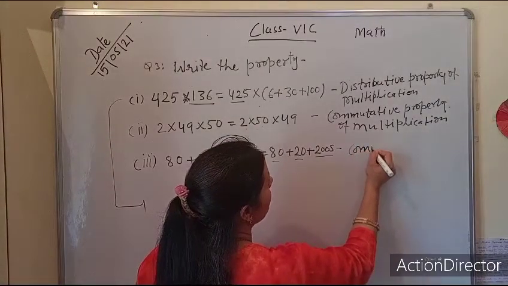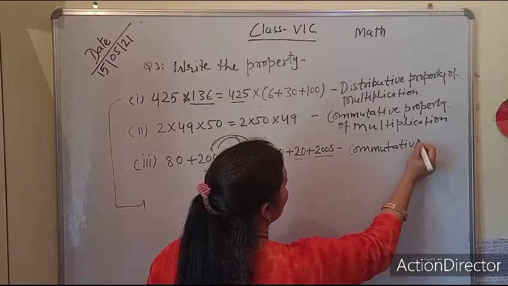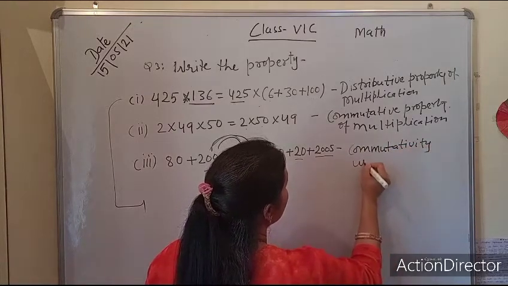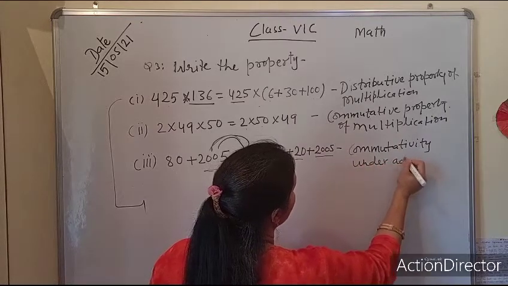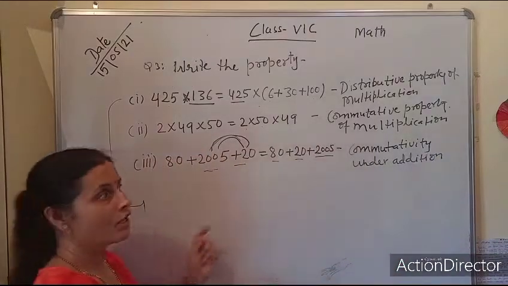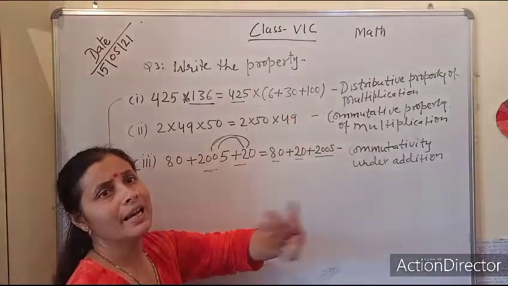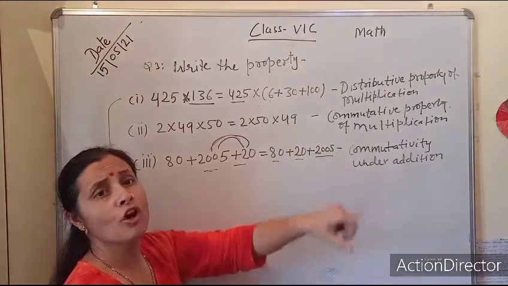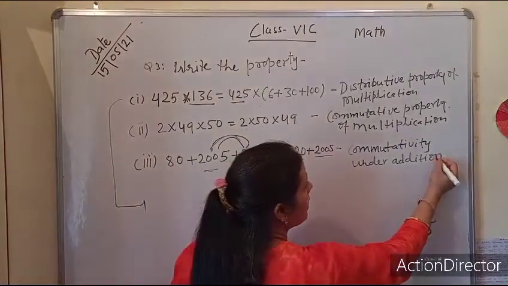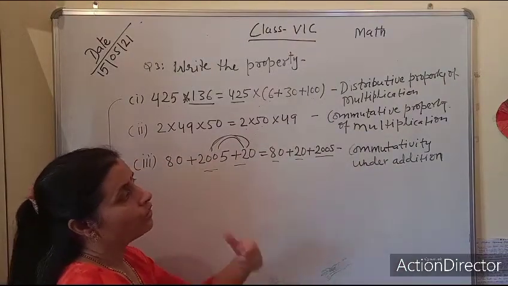We can write it as commutativity under addition. Got it? It means commutative property. Otherwise you can write commutative property of addition. You can write in this way also. So it is up to you how beautifully you can write.